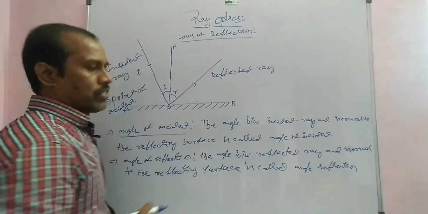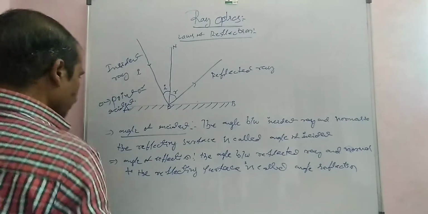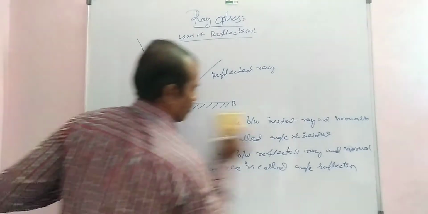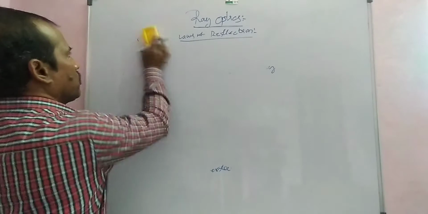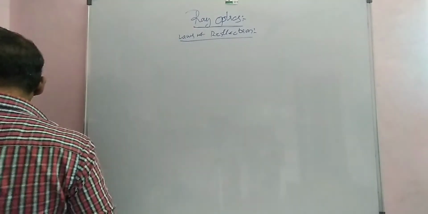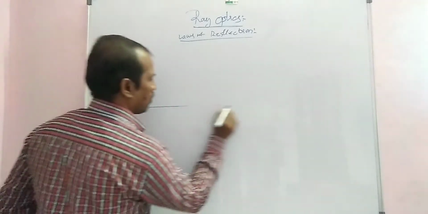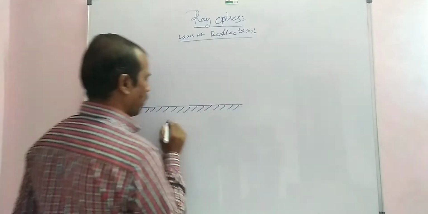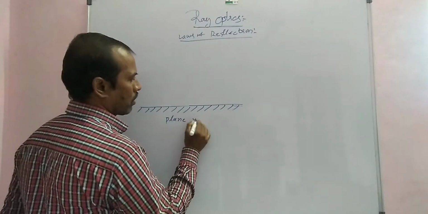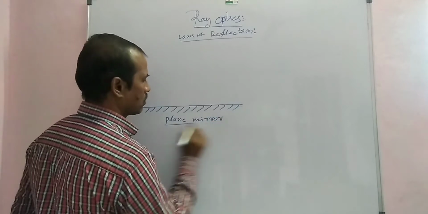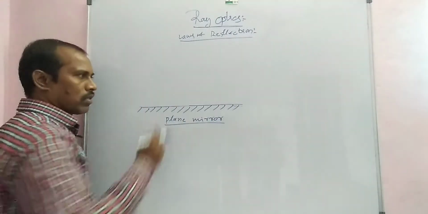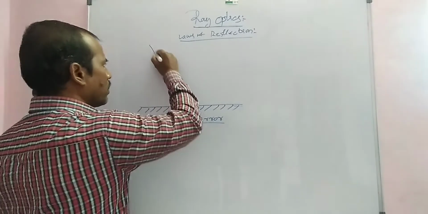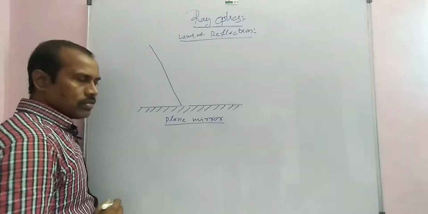Now the laws of reflection, very simple. For example, this is a plane mirror. One side has a silver coating, and the other surface is the free surface. Now the light is incident on the plane surface.